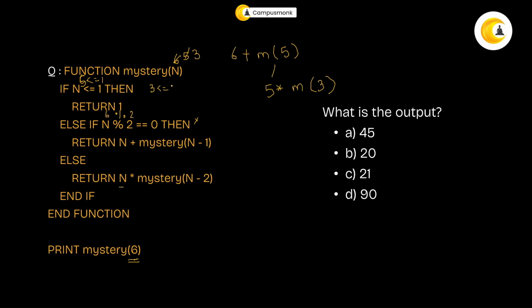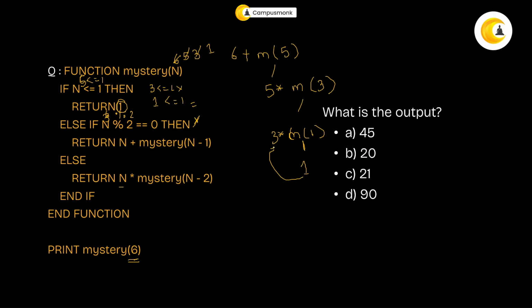Now is 3 less than or equal to 1? No, it's not. Is 3 mod 2 equal to 0? No. So it's again going to do this. It will be 3 times m of, what is 3 minus 2? It is 1. Okay, now what are you going to pass? You're going to pass 1. So what is the value? It's 1. Is 1 less than or equal to 1? Yes. So what are you returning? You're returning 1. So this will return 1.